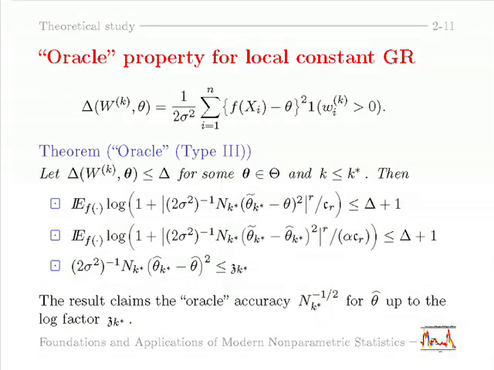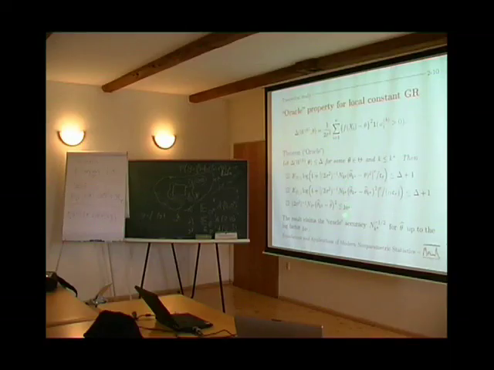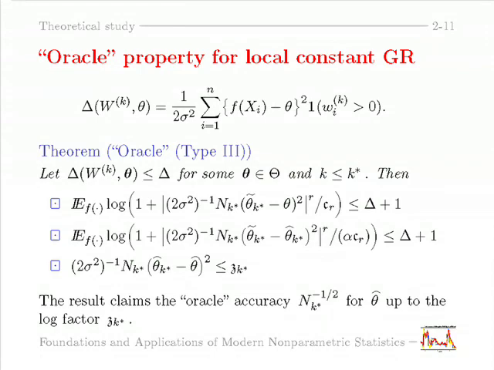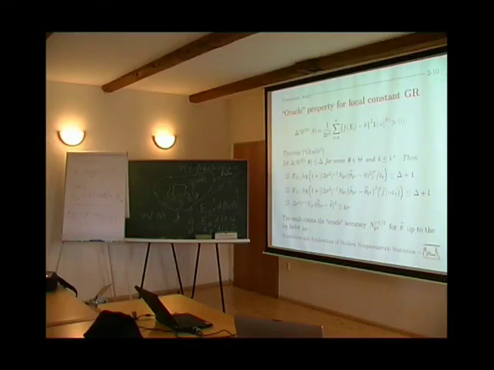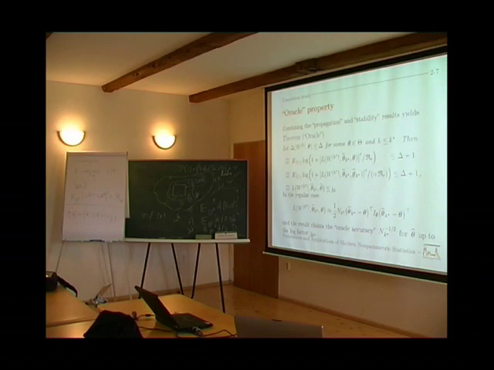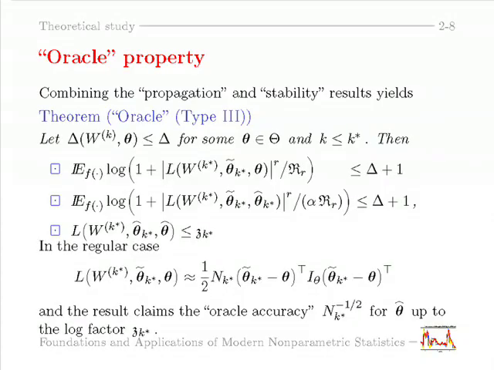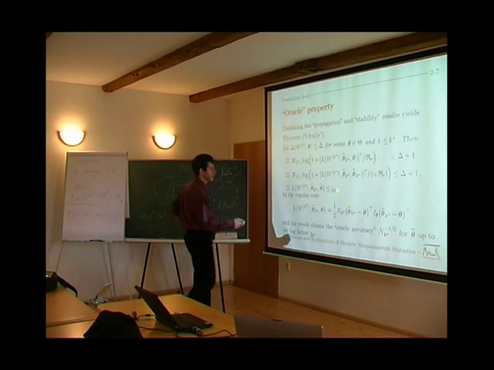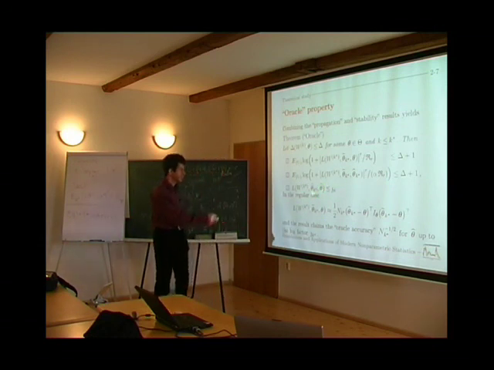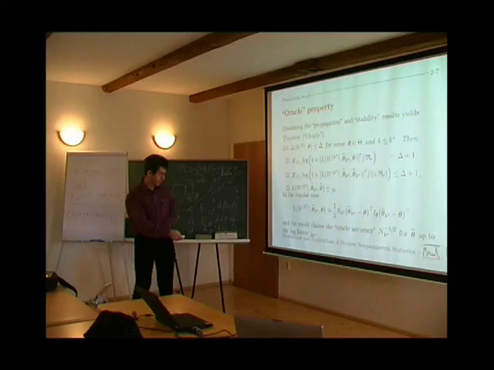But wait. Now you have zk star. It should be zk, right? K star. Zk star. No, zk. It is true for all k less than or equal to k star. No, we only apply it once for zk star. Then go back. Then there's an error on the other slides. There, it should be K star. Also, okay, that's another error. Thank you. I was wondering, here should be the K star. It's the definition of the procedure. Theta hat is after and should be K star.